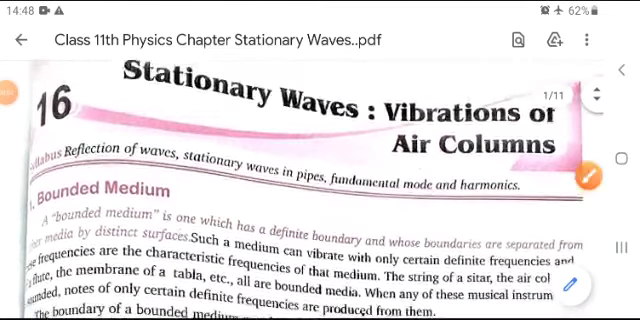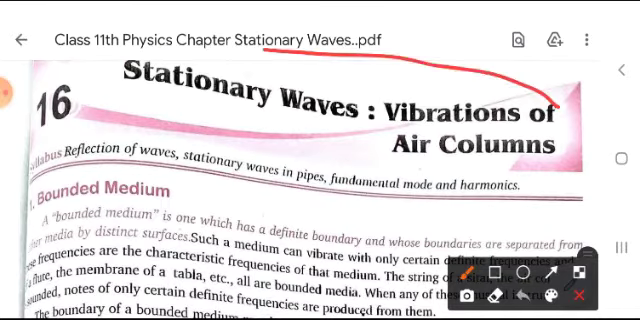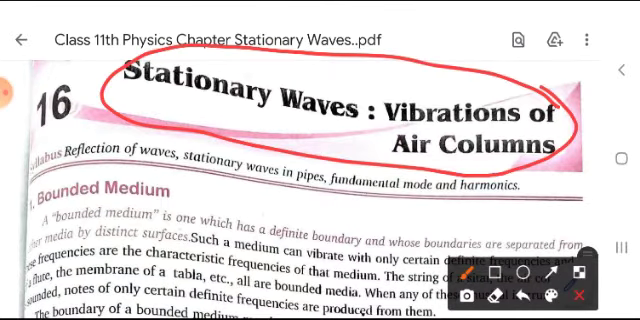Today I will explain the chapter stationary waves, and in this chapter I will also explain vibrations of air columns. Now firstly I would like to tell what is bounded medium.